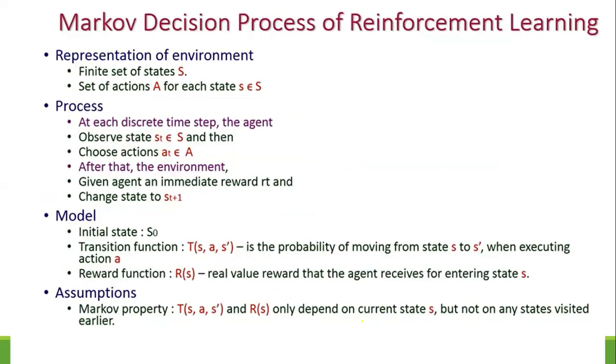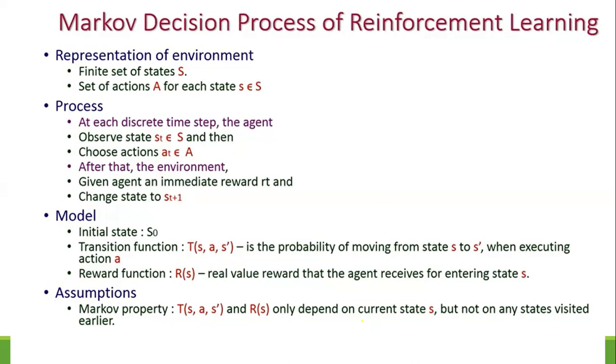Now we are going to see Markov decision process in reinforcement learning. First we represent the environment. We have a finite set of states, S, and a finite set of actions, A, for each state. At each discrete time step, the agent observes a state and then takes a necessary action.